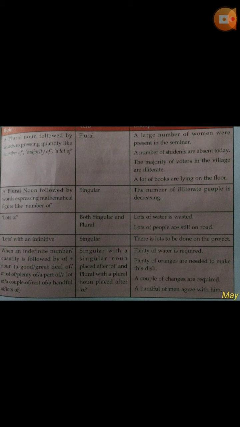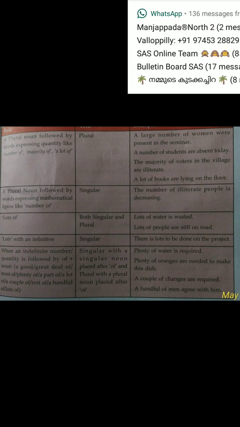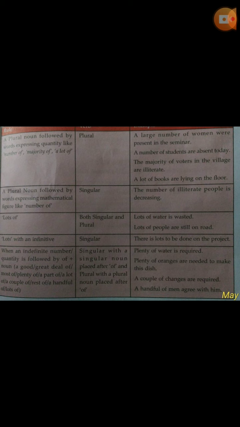And the next one is errors due to proximity. It means sometimes we look at the subject near to the verb and the verb is used depending on that subject. If the subject near to the verb is singular, we use a singular verb. If it is plural, then we use a plural verb. But we may not be looking at the exact subject. So that is known as errors due to proximity.